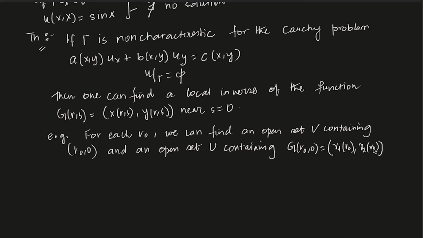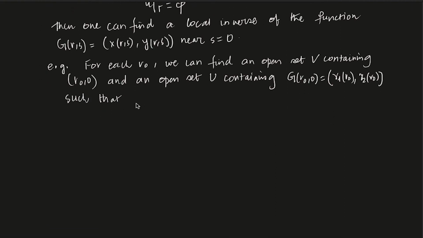Okay. Such that G from V to U is bijective.